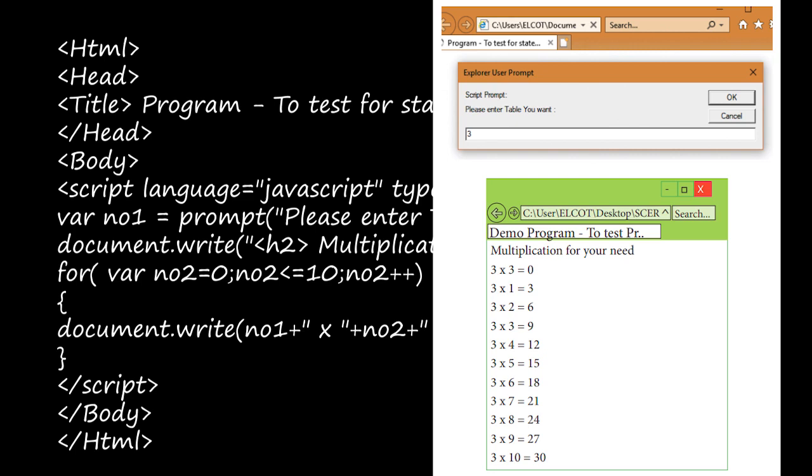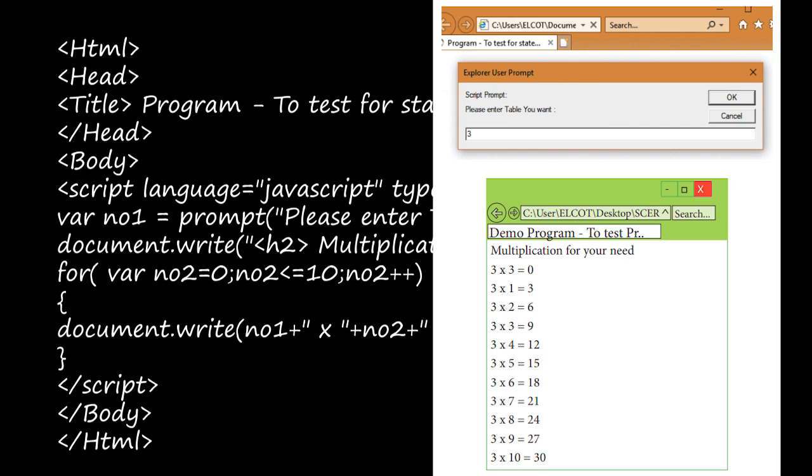How will you get the output? Inside the for loop statement, here you have no1 into no2 is equal to here no1 into no2, right? So here the value is multiplied and you are getting the result. Only for this looping, every line is the same, right? In this line you have to just change the no2. Here since we are using this for statement, if variable no2 is equal to 0, no2 less than or equal to 10, no2 plus plus, right? So here since we have used the for loop, we'll be able to enter 0, 1, 2, 3, 4, 5. For each line, it will be incremented and it will stop with 10, right?